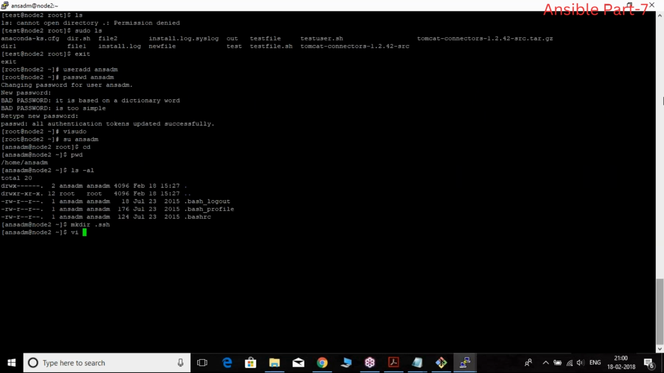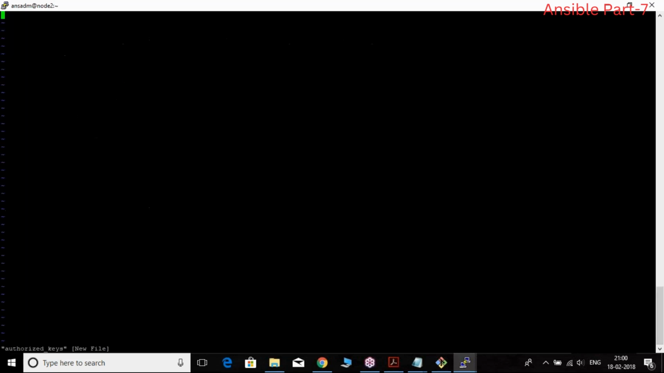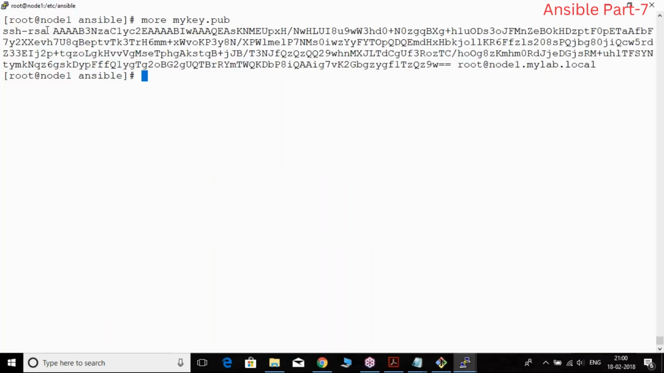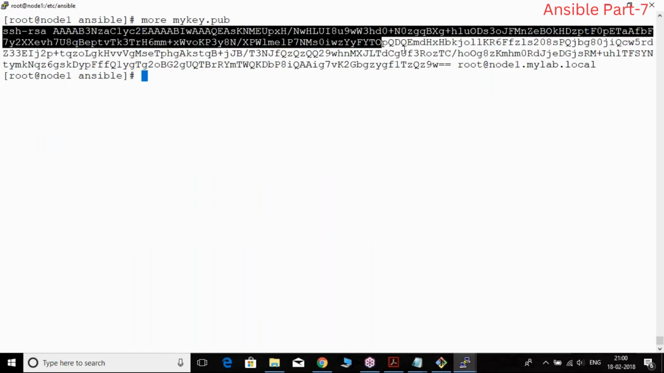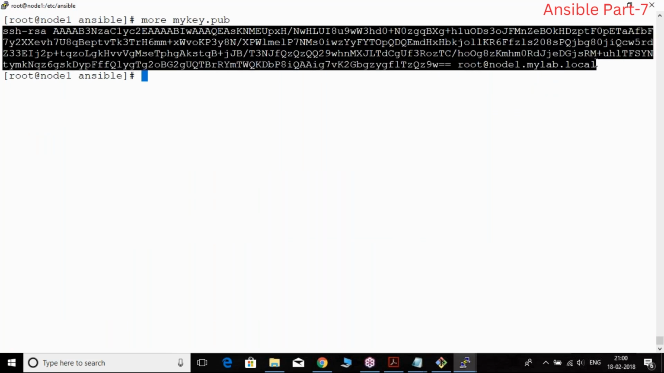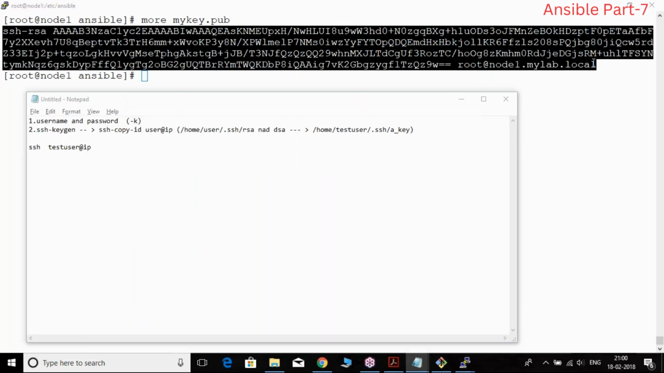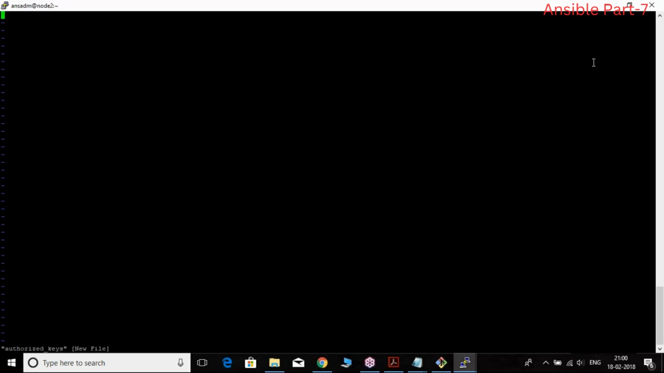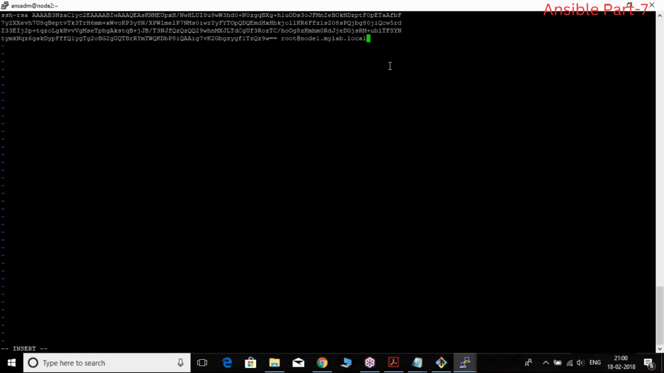So vi authorized_keys. I paste whatever I copied right here. When you are copying any key, guys, you have to be careful: the key should be exactly the same, otherwise it will not work. Right? Copied.